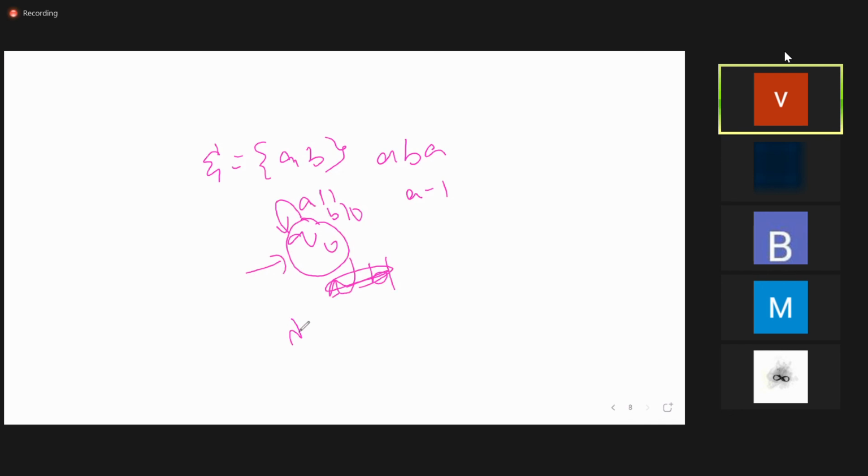So now lambda of A, B, A. What is lambda of A? What is the output symbol associated with A? 1. What is the output symbol associated with B? 0. What is the output symbol associated with A? It is 1. So the output is 1, 0, 1. How many times is 1 repeated? 2 times. So for A, B, A the A occurrences are 2.